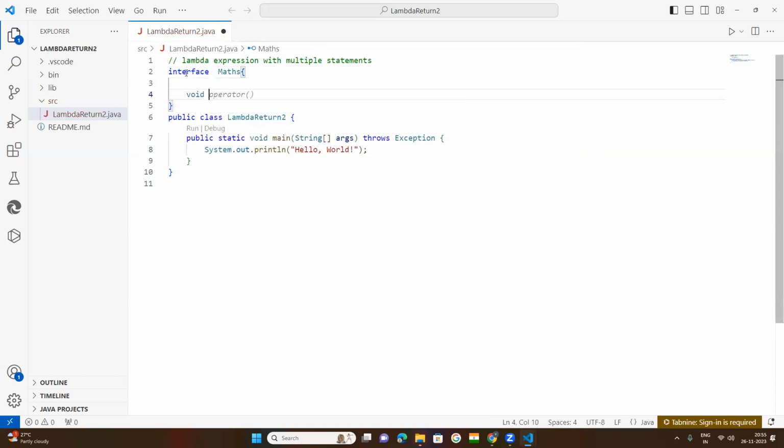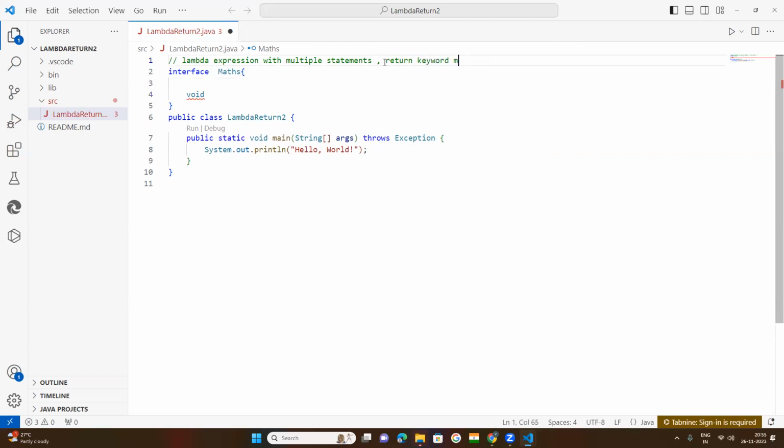So void means it will not return anything. Because we want a lambda expression with multiple statements, the return keyword must be used.